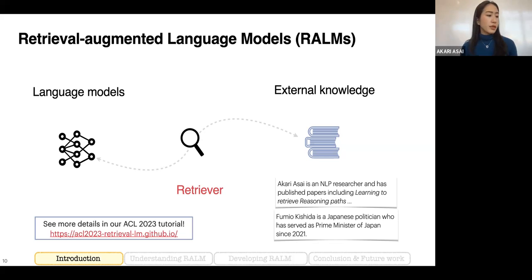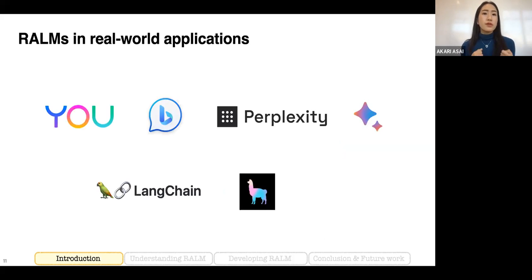We recently had a tutorial at ACL 2023, and if you are interested in this area, please go look at our website. Those retrieval-augmented language models are now used in many real-world applications, including language model-based search systems, for example, You.com, Bing Chat, or Perplexity. And there are also many libraries with thousands of users to develop retrieval-augmented language models for different end goals.